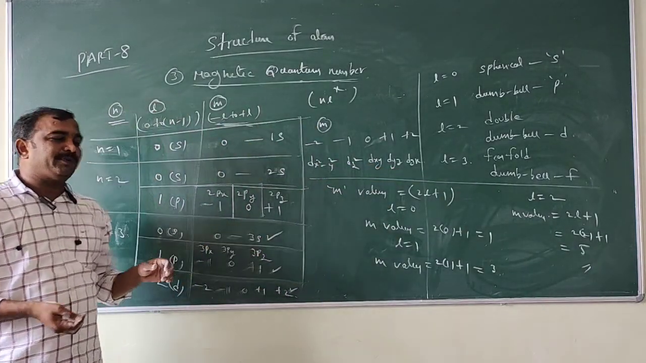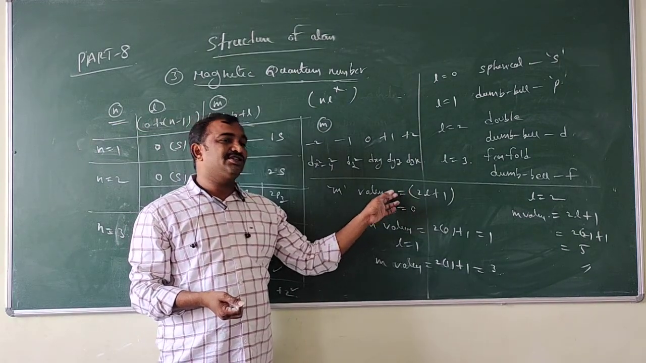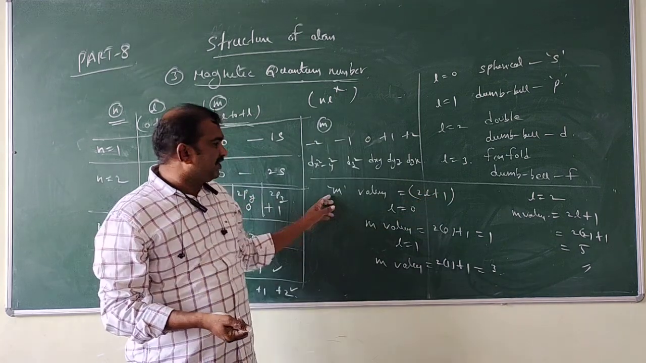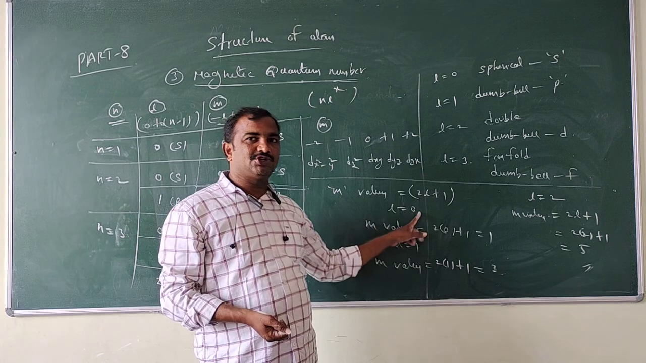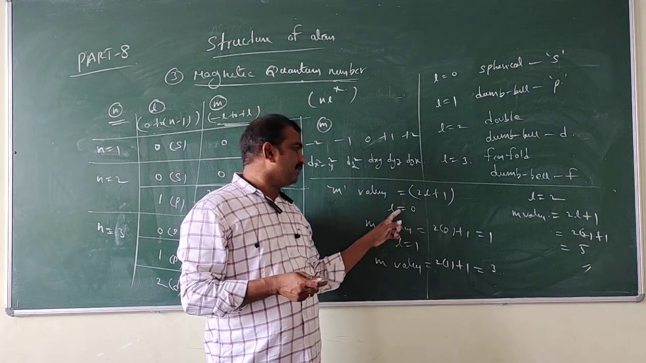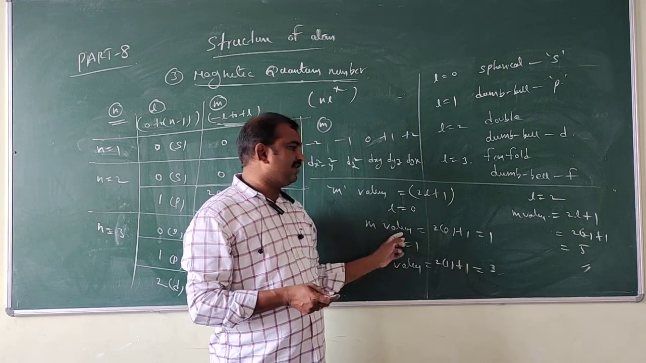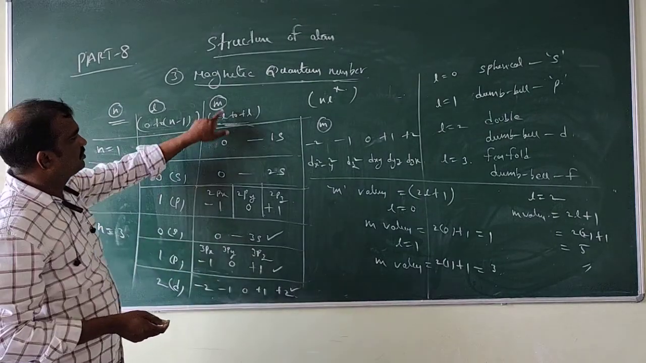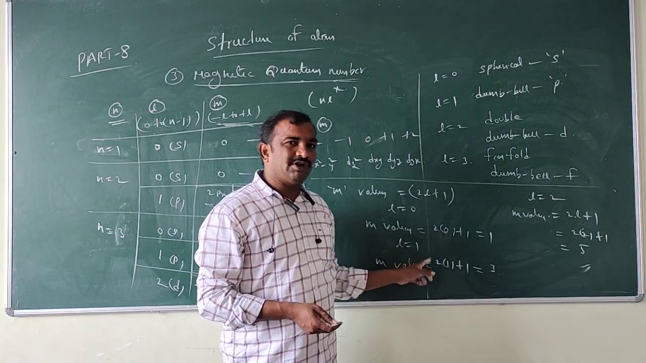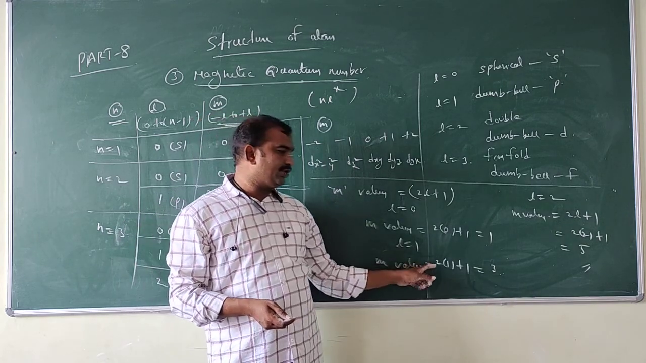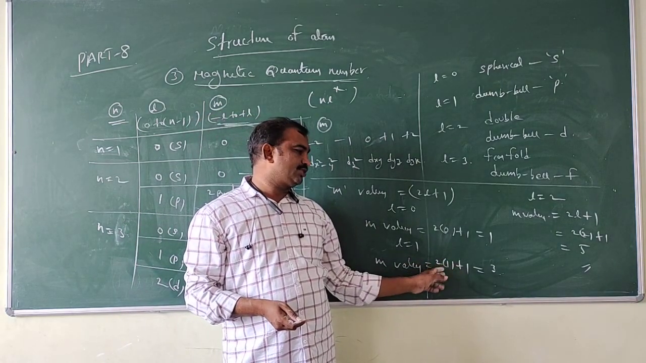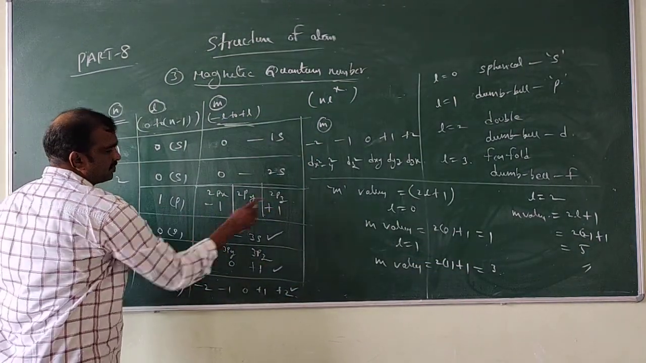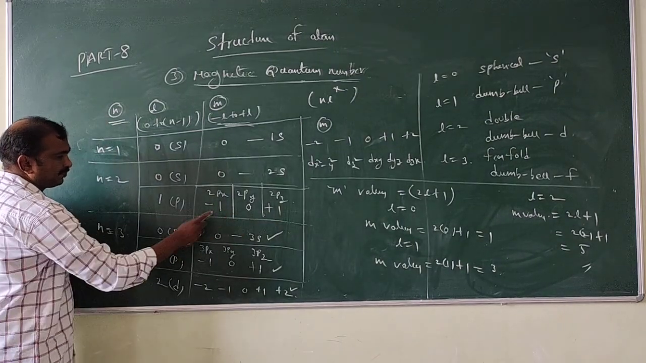Now previously we wrote one pointer, that is M values in L. How can you get the M values by using this formula? That is 2L plus 1. If you substitute L is equal to 0, 2 into 0 plus 1, how many M values? 1 only will come. If L is equal to 1, 2 into 1 plus 1, that is 3 values will come: minus 1, 0, and plus 1.